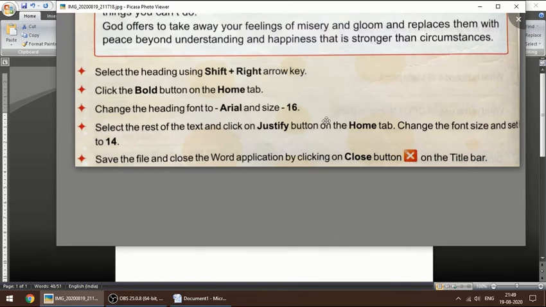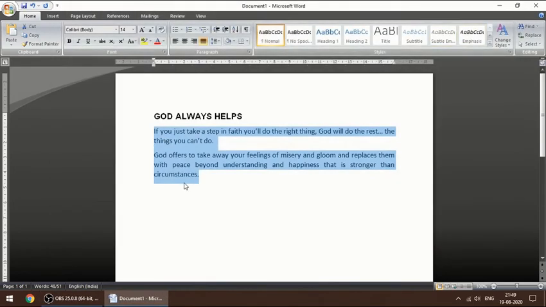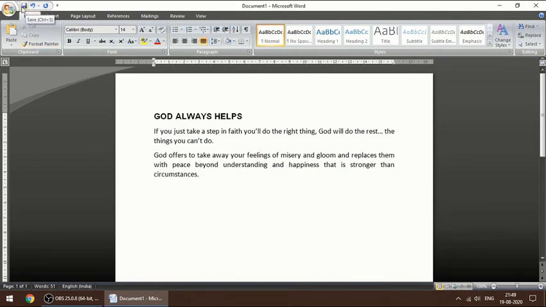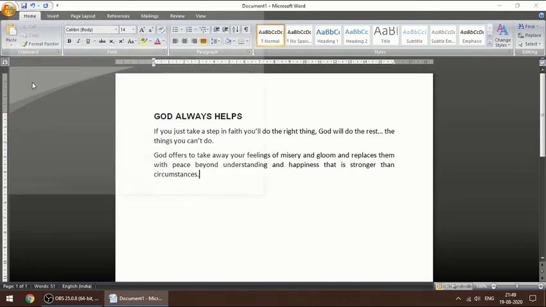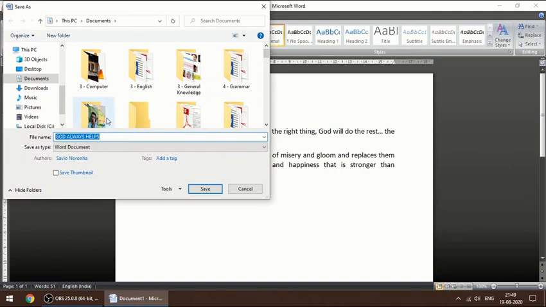How do you save a file? Let me show you now. Save is over here, or you can also go to this option and save. Now you can search wherever you want to save this. For example, if you are using any computer, it will directly come to the documents portion.